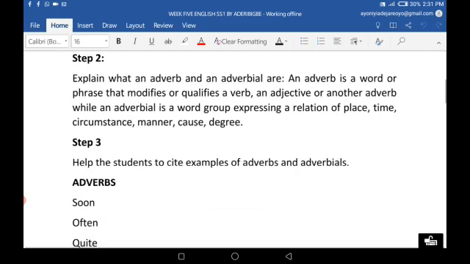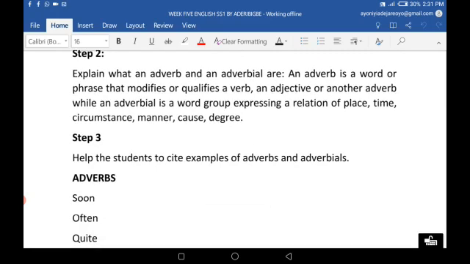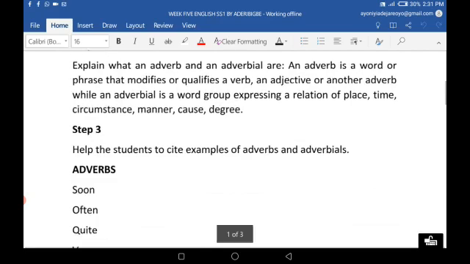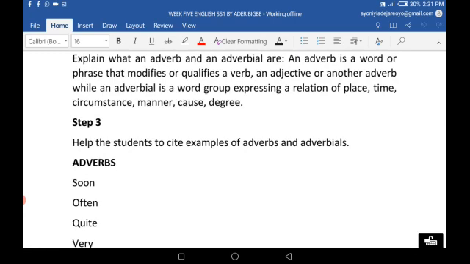Simply put, an adverbial will express the relationship it has with the word, which is a verb, an adjective, or another adverb. The relationship it has with it as regards the place or the time we're talking about, or the circumstance or the manner or the cause or the degree. We'll get there. You'll get it better.